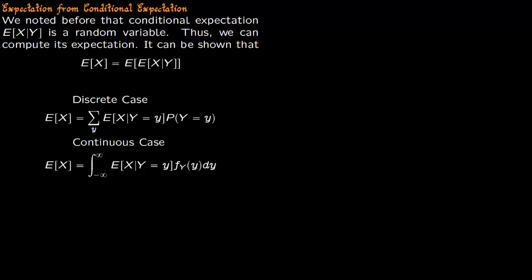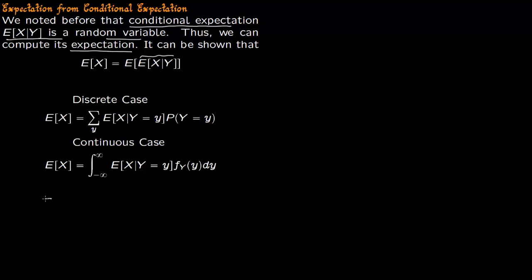Now we want to compute expectation from conditional expectation. So we noted before that this conditional expectation is a random variable. Thus we can compute its expectation. If you compute the expectation of this random variable, it just comes out to be expectation of x. This can be shown. For the discrete case, this basically means you take the random variable and multiply it with the probability that the random variable y will take on value small y.